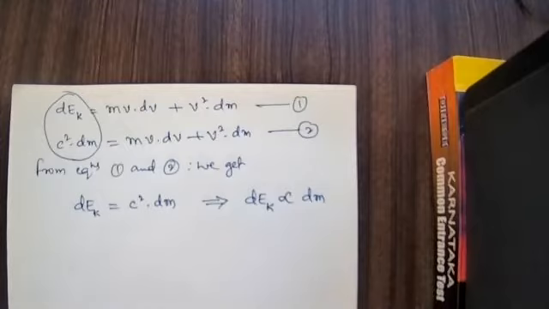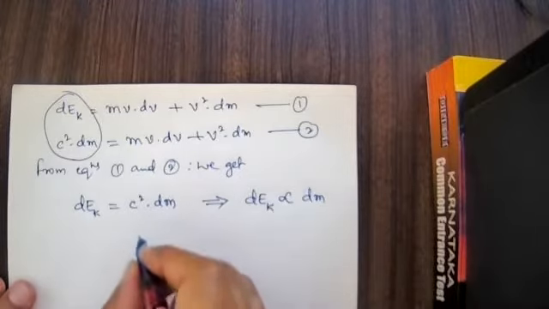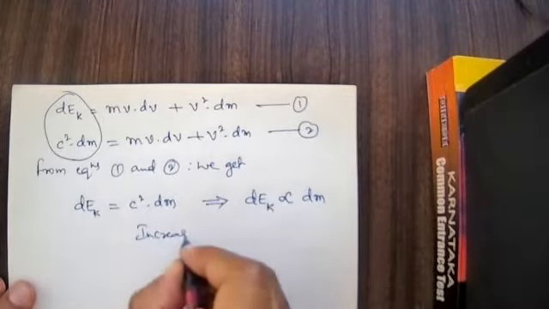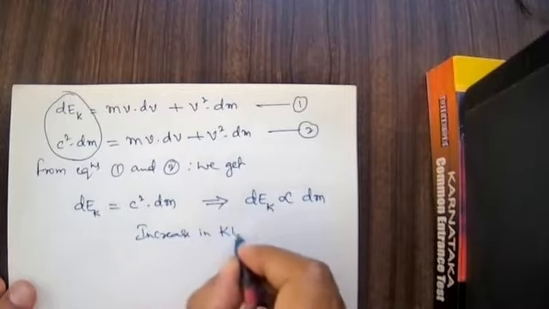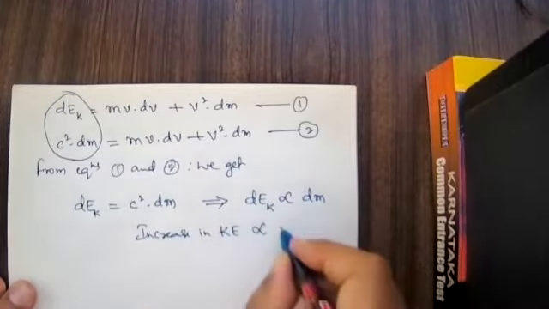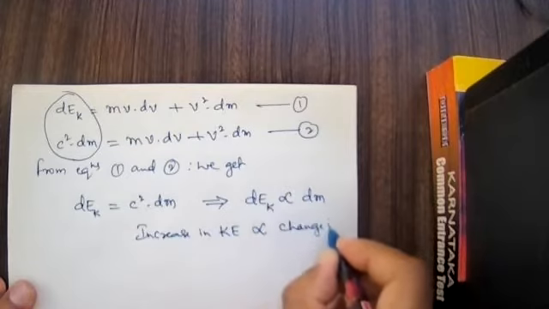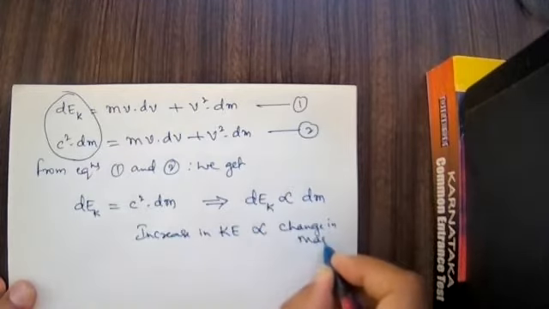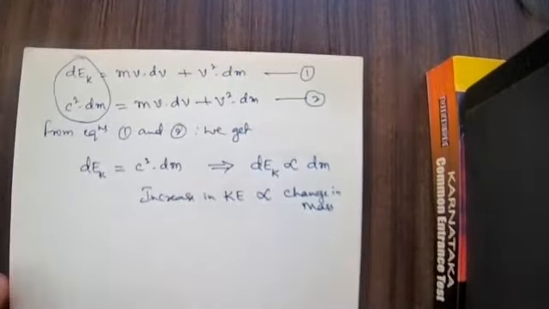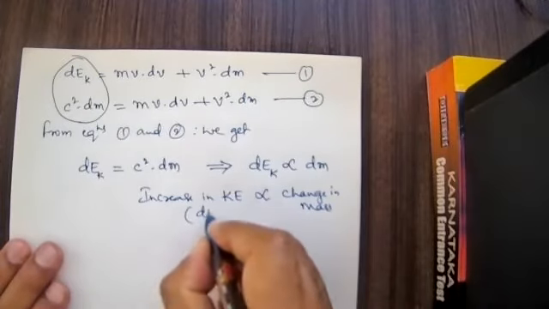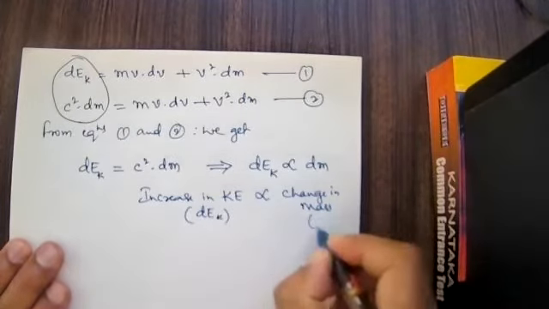Increase in kinetic energy is directly proportional to the change in mass. That I have written. The change in mass is dm, and the increase in kinetic energy is dEk. This is dEk, this is dm.